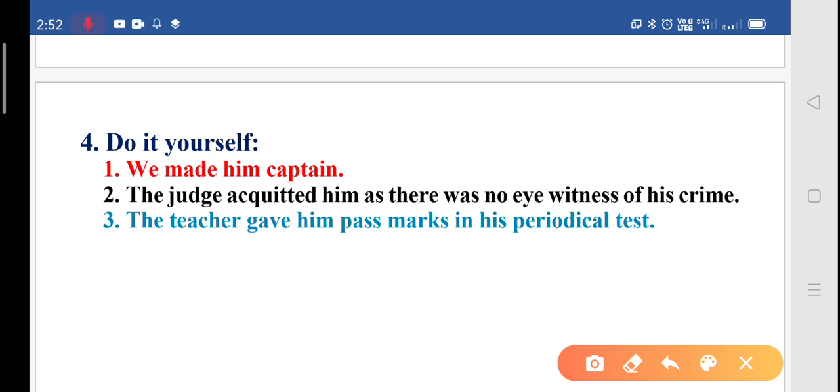Write your answers in the comment box. I'll see them and I'll answer you back. In case any fault or error is there, I'll mention it along with it.